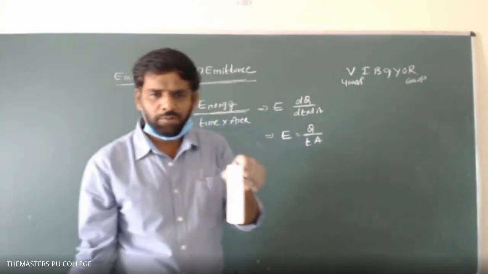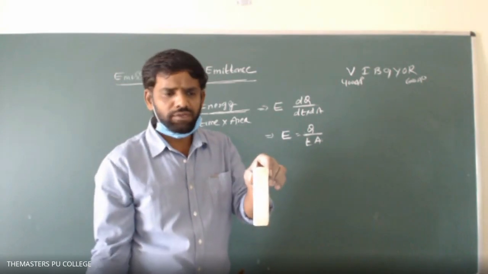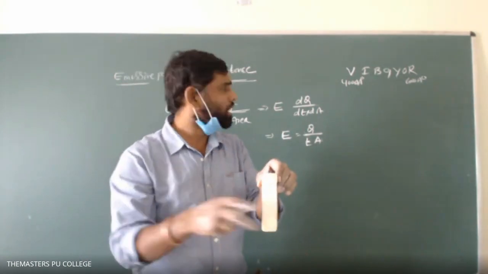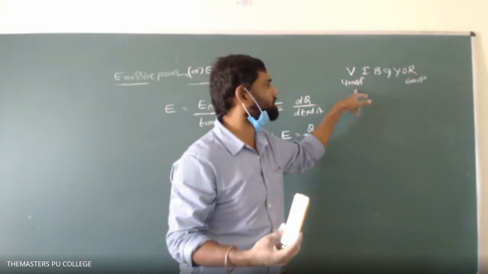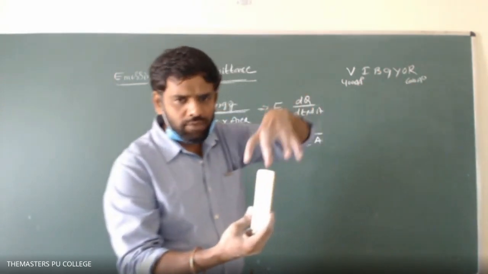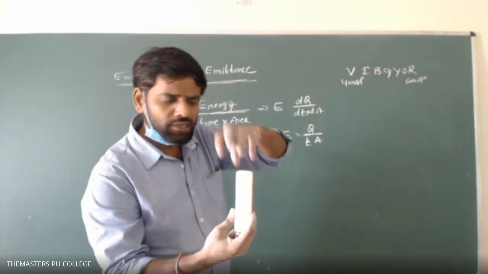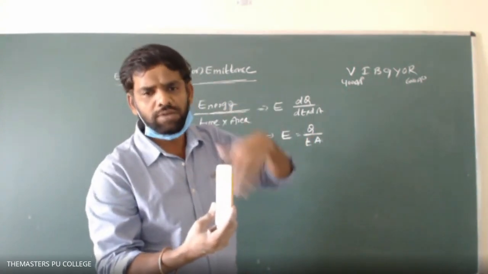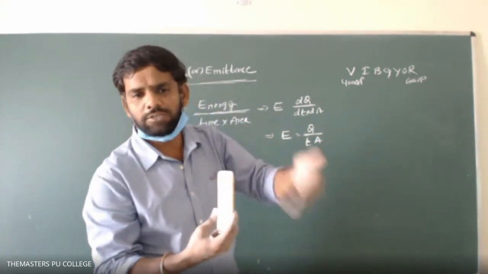If this is exposed to sunlight or atmosphere, white light is incident on it, with wavelengths of 4000 angstrom to 6000 angstrom. Therefore it absorbs the radiations and it will emit radiations also, of all possible wavelengths.